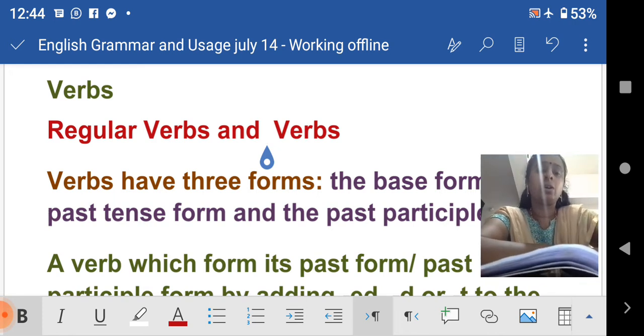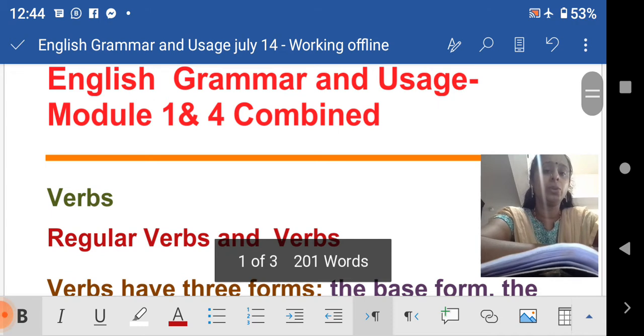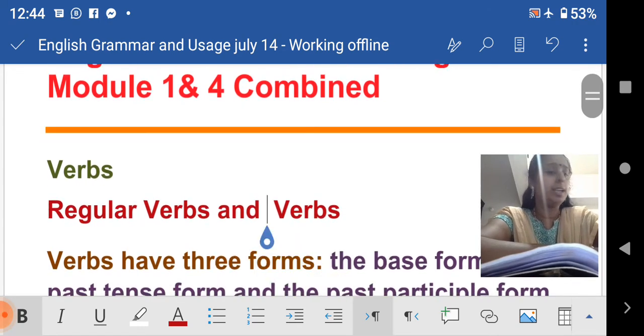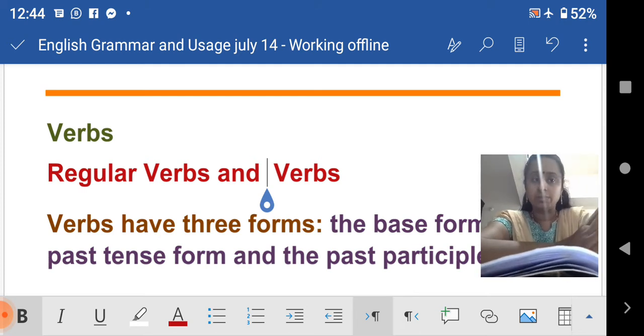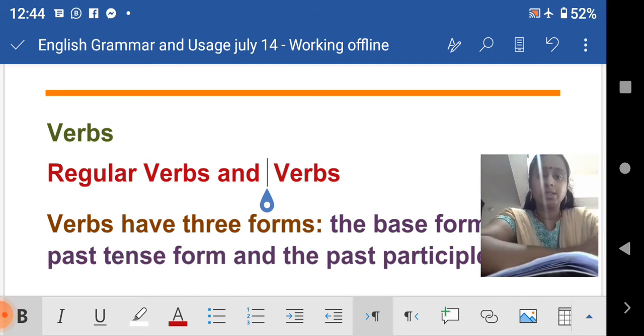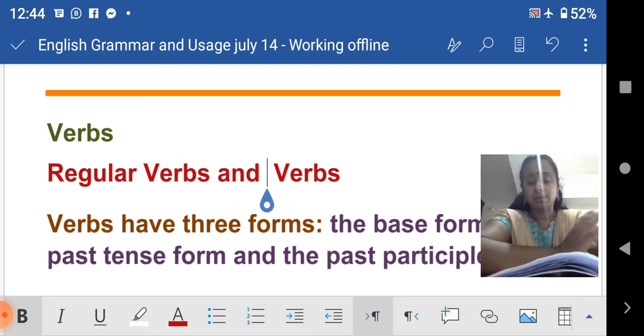We are already with the paper English grammar and usage, and I have already mentioned that we are doing modules 1 and 4 combined. We have started verbs, and already we have finished main verbs. Verbs are divided into main verbs and auxiliary verbs, and we have discussed a few points about main verbs and some of their categories: transitive and intransitive verbs, dynamic verbs and stative verbs. Right now we are moving to the next category, that is regular verbs and irregular verbs.